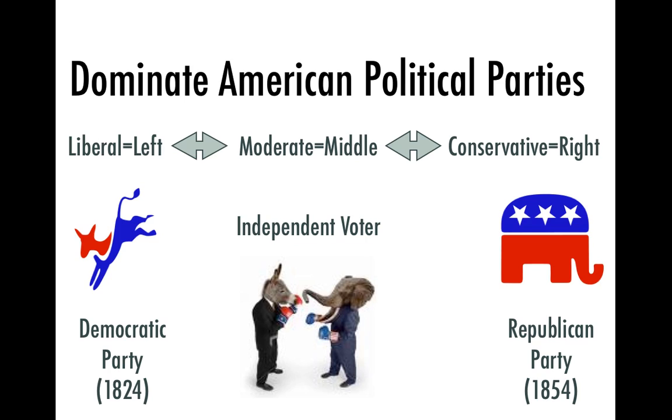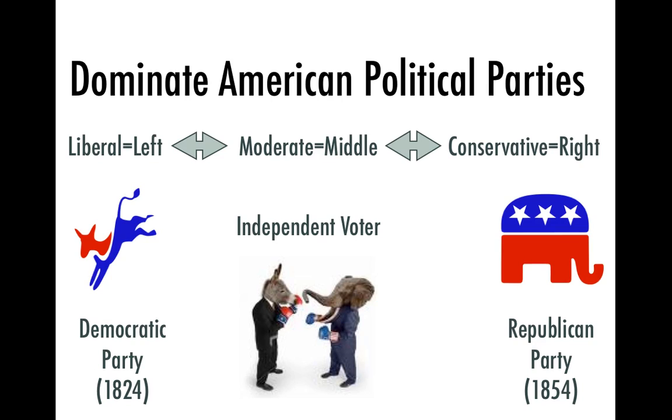Now, who gets caught up in the middle of this is the middle or the moderate voter. We call them independent voters because we don't know if they're going to vote Democrat or Republican, and they might actually vote for other parties. Some of the other parties we'll talk about would be the Libertarian Party, the Green Party, the Constitution Party, just to name a few. Those parties tend to be more conservative or more liberal than the Democrats and Republicans.